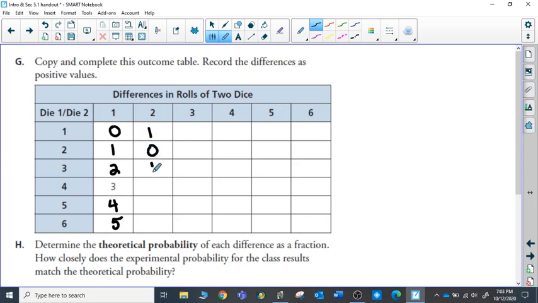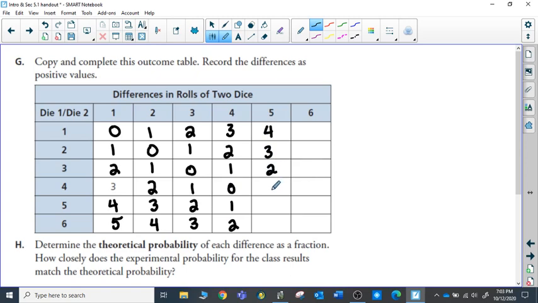And so therefore you would complete your outcome table, and I'm just going to take a quick minute to plug all of these differences in. There we go. Quickly doing this, because when we're going to talk about theoretical probability, this represents all the possibilities of what should happen in a perfect world, not based on what has happened in our experiments.